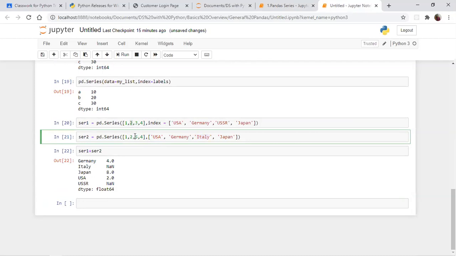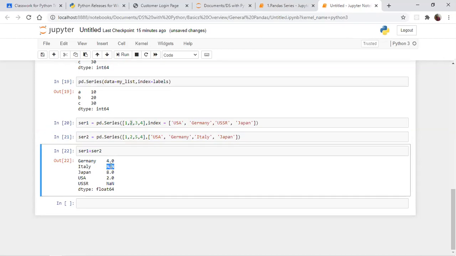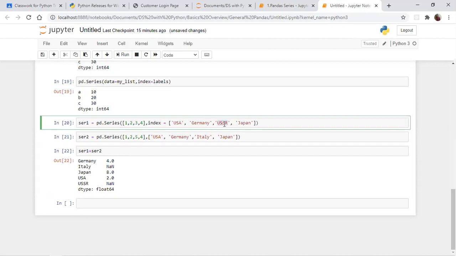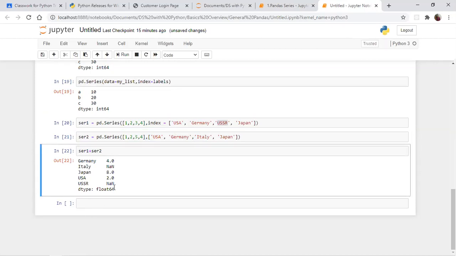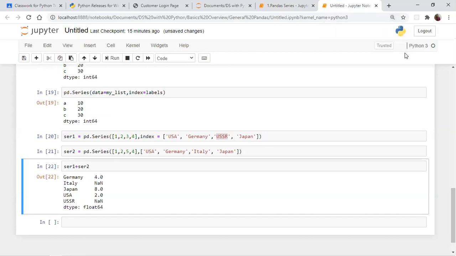So Italy's value 5 plus NaN gives you a NaN. What is NaN? Not a number. NaN means not a number, and all null values also show up as NaN. Then Japan: adding these two values, 4 plus 4 is 8. And then USA, 1 plus 1 is 2. Why are we getting USSR as NaN? Because USSR is available in series 1, but it's not available in series 2. That's the reason. That's all.